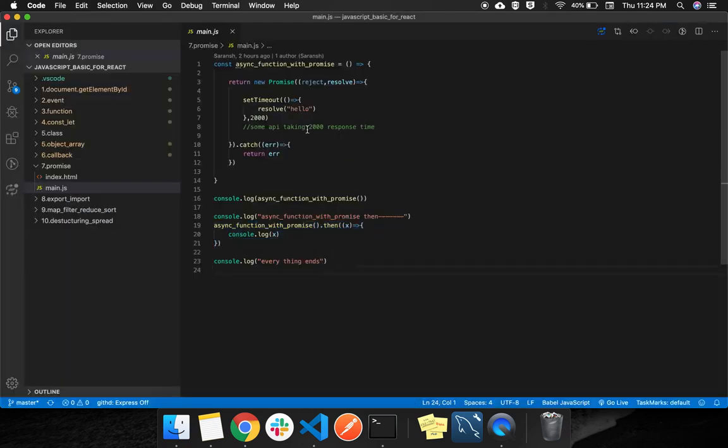So it is just an alternative to callbacks, but instead of writing a callback inside a callback, you can write cleaner code with a promise, and you can avoid the callback hell problem.